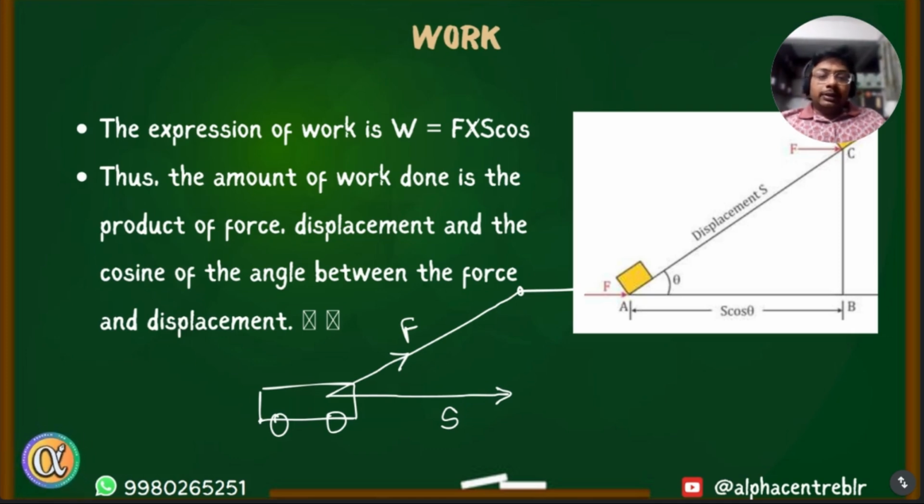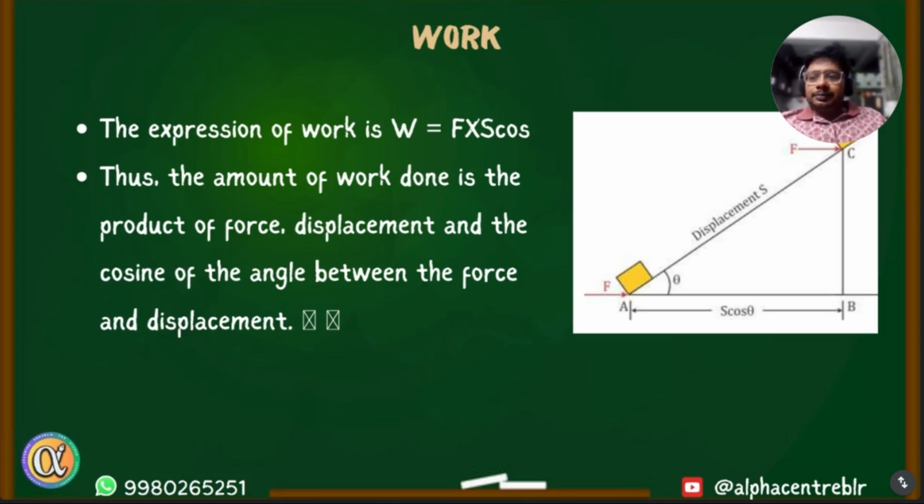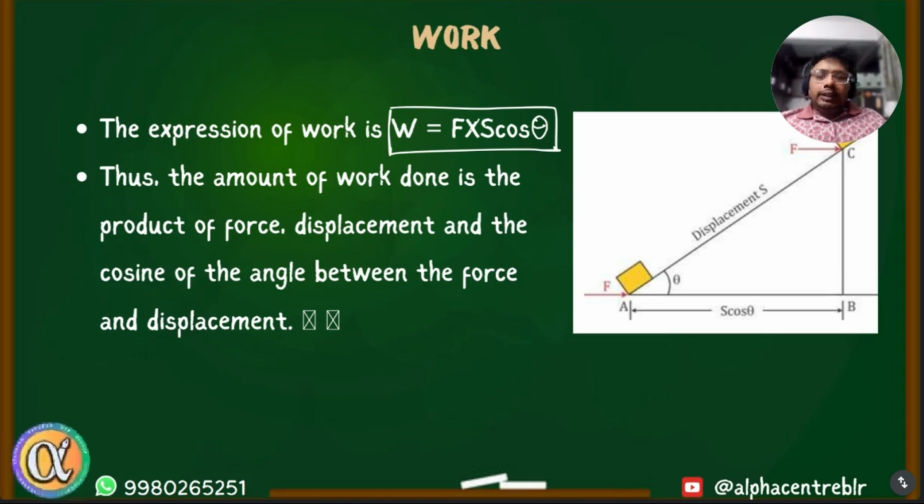Or it also happens sometimes that on the same body, multiple forces are acting. Some forces are acting in the direction of displacement and some are not. So, how do we calculate work done due to each of those forces in such circumstances? The expression of work in such a situation is work equals force into displacement into cos theta, where theta represents the angle between force and displacement.